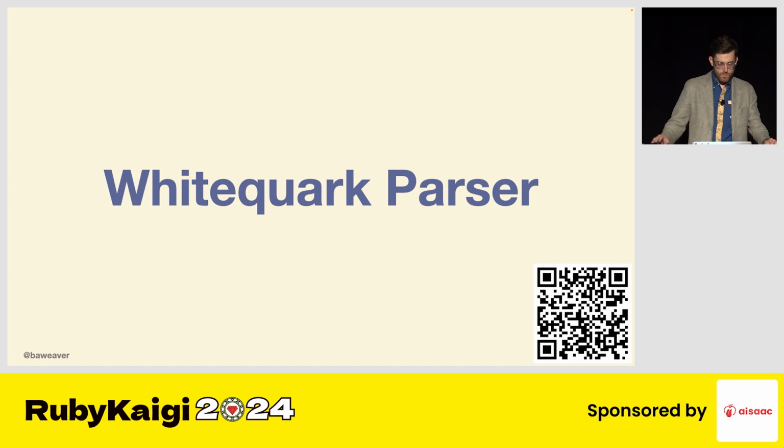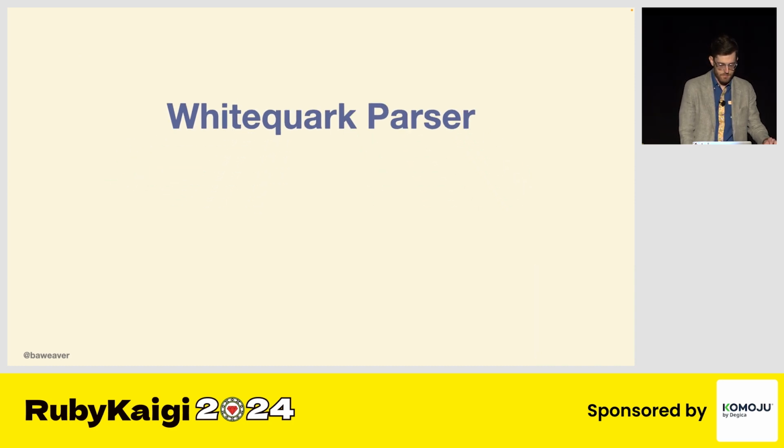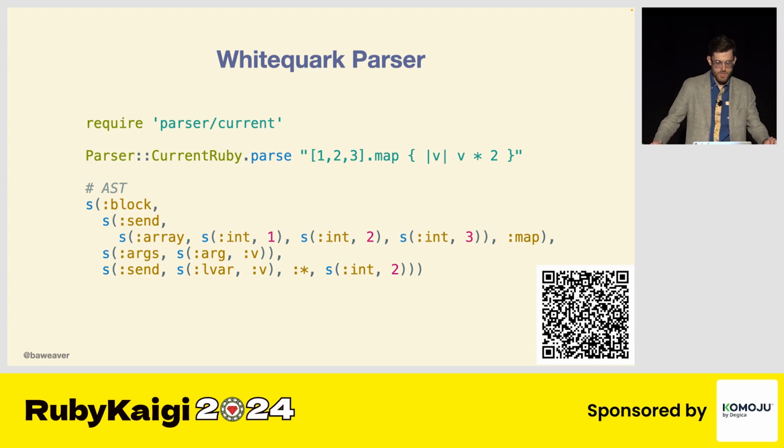Which is why whenever the Whitequark parser came up, it was a very different approach to ASTs and a very novel implementation which allowed a lot of tooling that you see today to really take off. It took a page from Lisp-like languages and formatted in terms of S-expressions with rich metadata and a syntax which is far more approachable to your everyday Rubyist. In fact, RuboCop really took off during this time period because it gave it a far more accessible syntax that not only the core maintainers of RuboCop who spend all day, every day working with ASTs, but people like you or me who really don't spend that much time in it are now able to actually do something on top of the tooling.